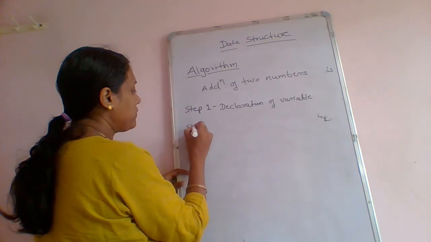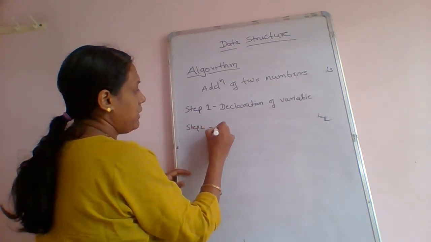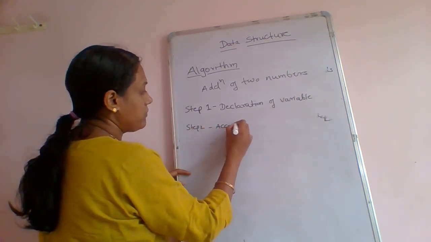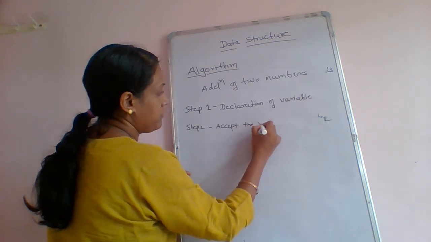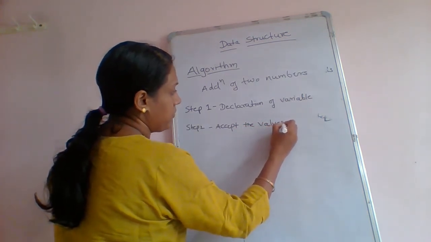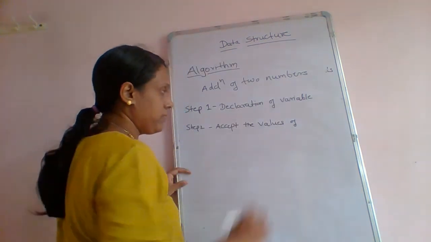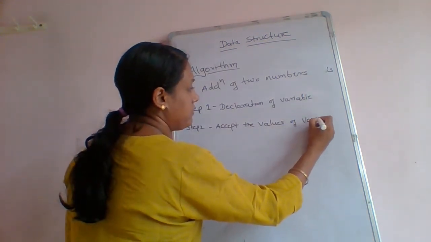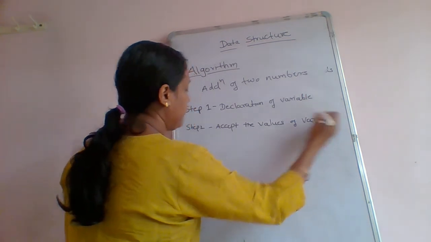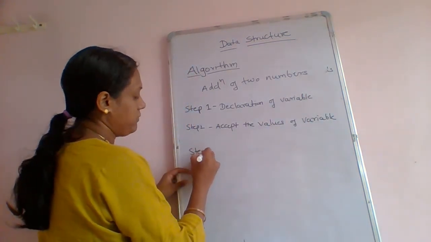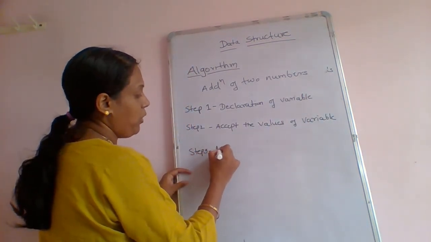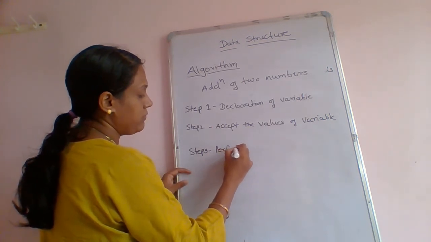Step 2, accept the values of the variables. Step 3, perform the operation.